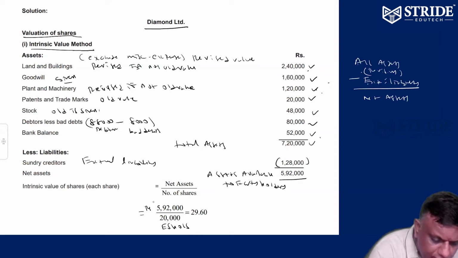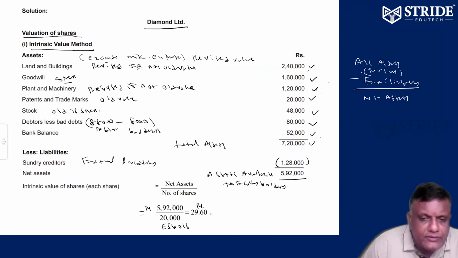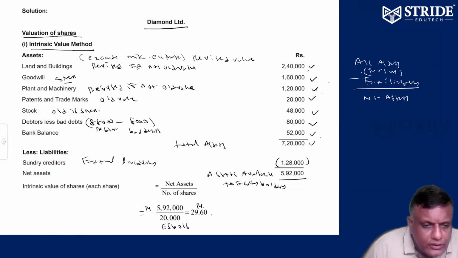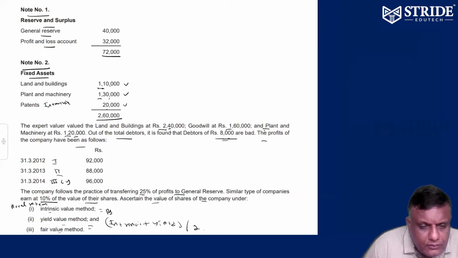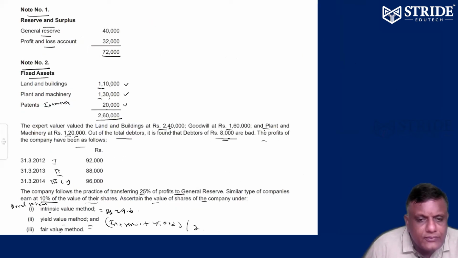So 5,92,000 divided by 20,000 is 29.6. Intrinsic value per share is rupees 29.6. That's it. Okay, rupees 29.6 intrinsic value per share. That's the first one. Number two method, yield value method.